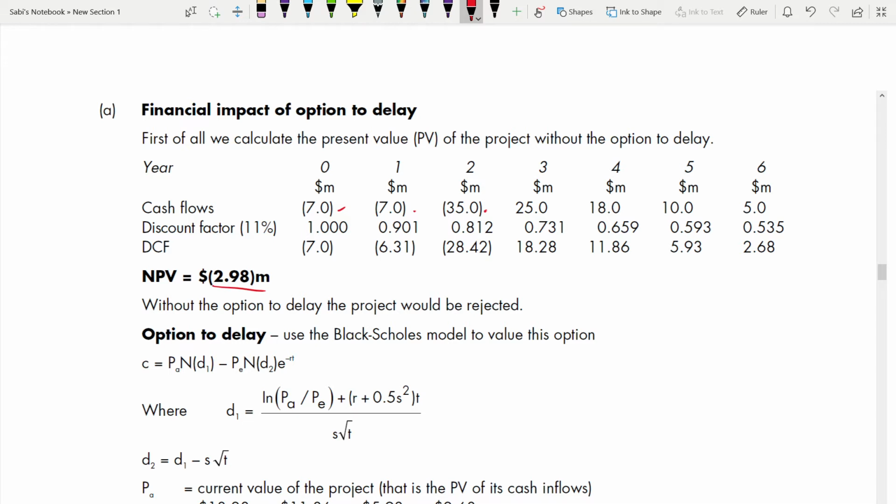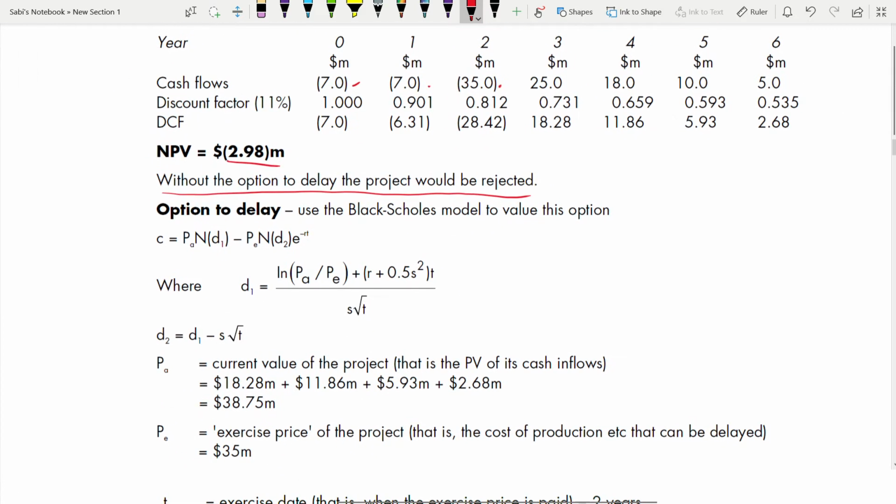So based on this, you have to say what you are going to do. Conclusion has to be there. Without the option to delay, the project should be rejected. You have to write this sentence. Without option, what you will do? With option, what you will do? You always have to say this. So without option, you are going to reject because net present value is negative.